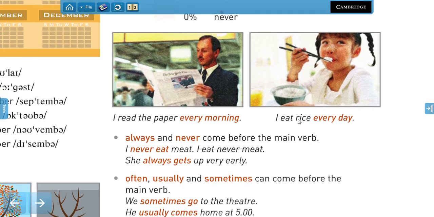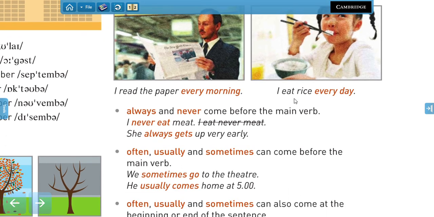Or I eat rice every day. We can also say every night, every afternoon, every evening. So you can say, for example, I always watch TV at night, or I watch TV every night. Both are correct. So always and never come before the main verb.